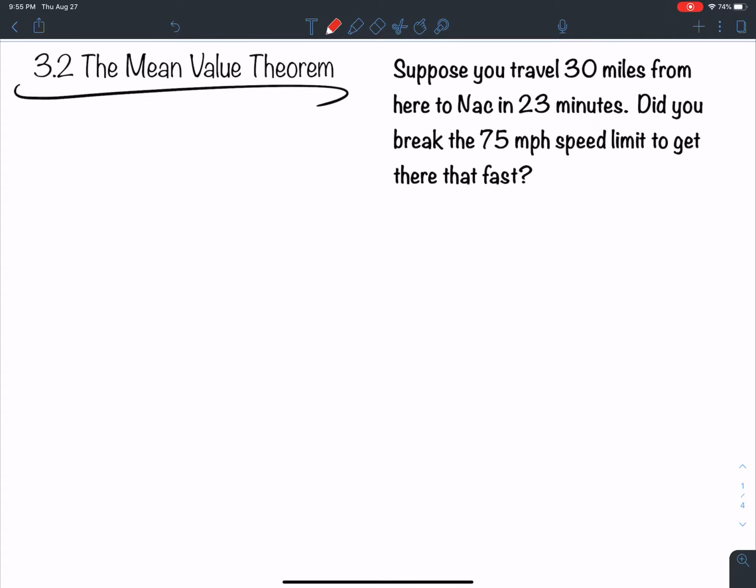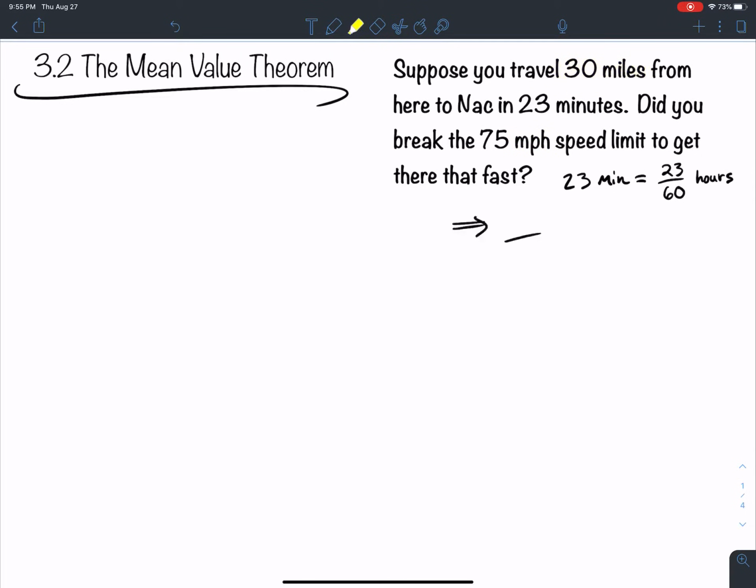Well, how do we figure out speed? Miles per hour, right? So first thing we need to do is convert 23 minutes to units of hours. Well, there are 60 minutes in 1 hour. So if I take 23 and divide by 60, that's how many hours it is. Okay, so that's my units in hours. Now I have my miles, so miles per hour.